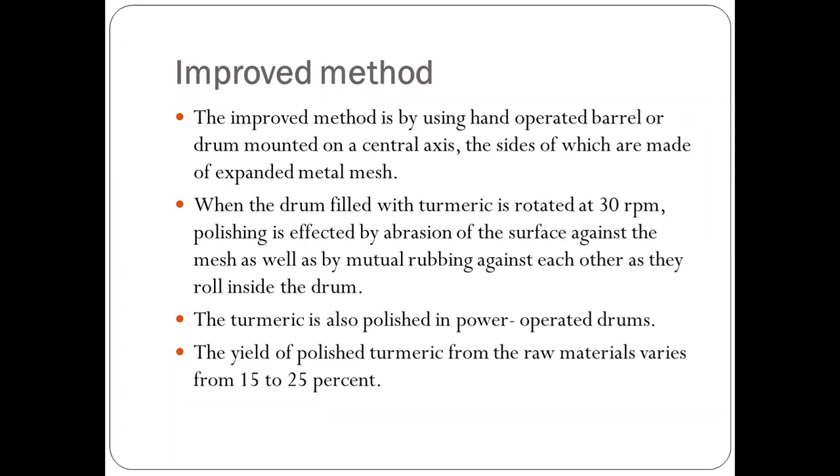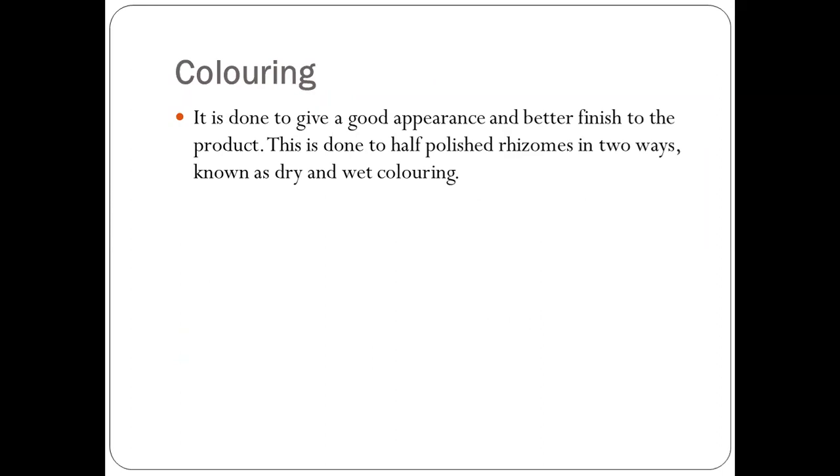The turmeric is also polished in a power-operated drum. The yield of polished turmeric from raw material varies from 15 to 20%. The rhizomes polished with the power-operated drum give a higher yield compared to the other, at 15 to 25%. Next is coloring.